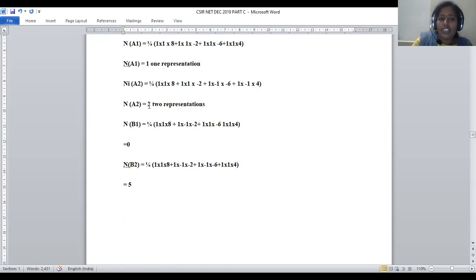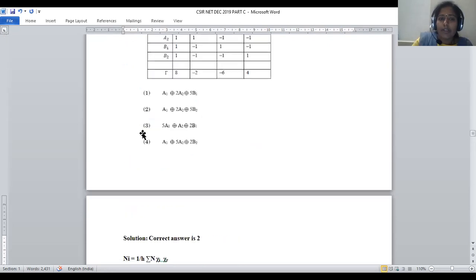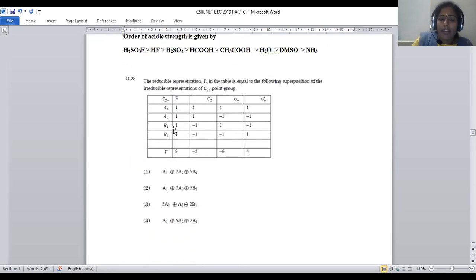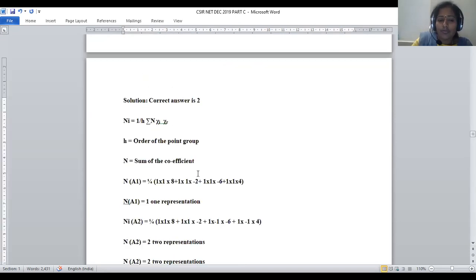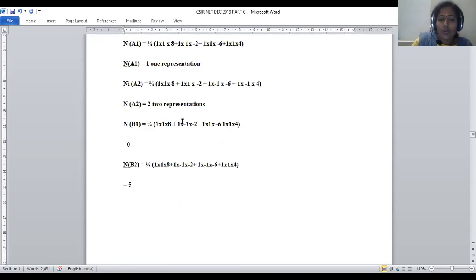If we do all these calculations, we get 2 as the number of coefficients for A2. For B1, it will be 1 into minus 1 into 8, 1 into 1 into minus 2, 1 into 1 into minus 6, 1 into minus 1 into 4. When we do all the calculations, n B1 is equal to 0.